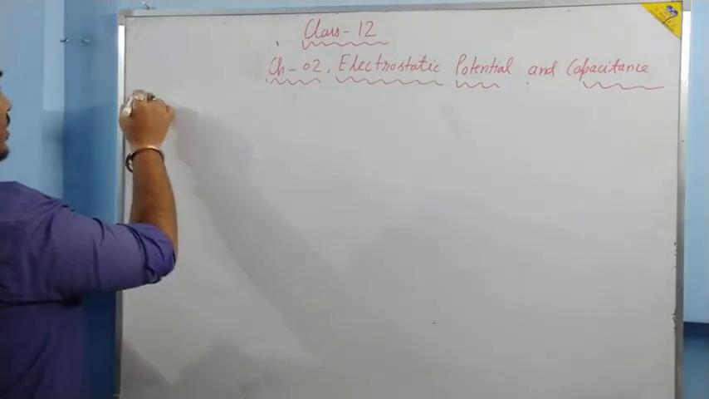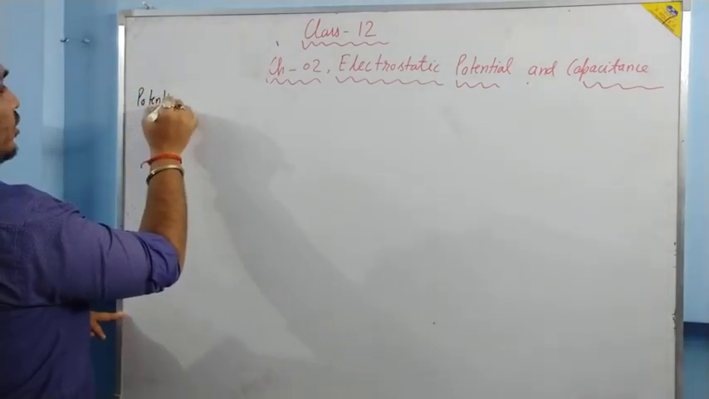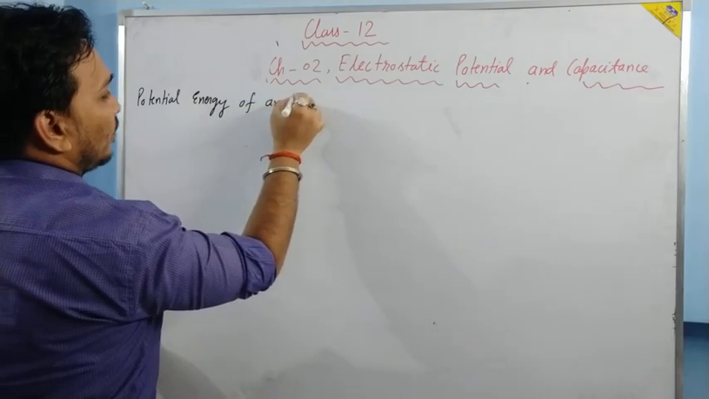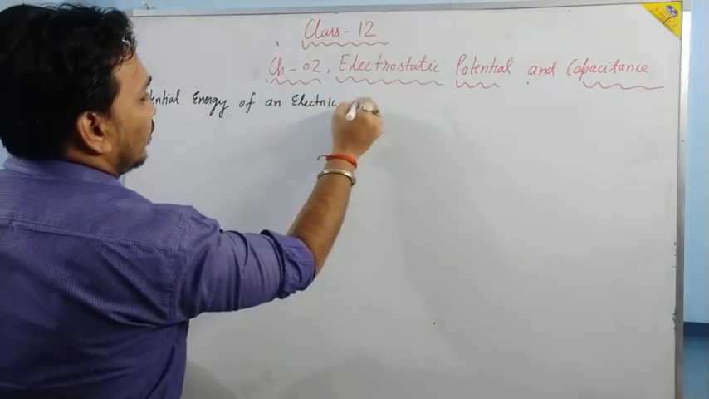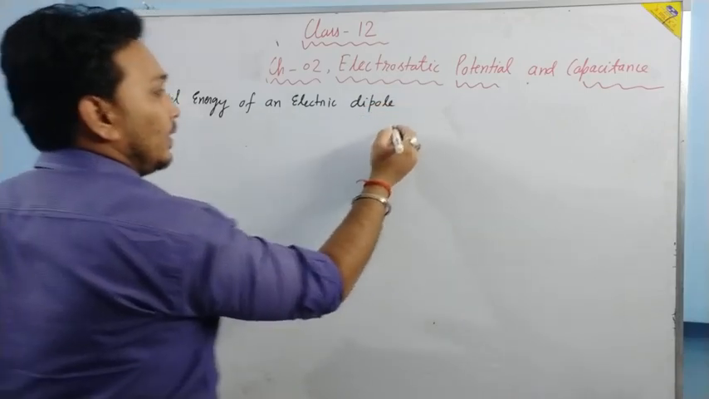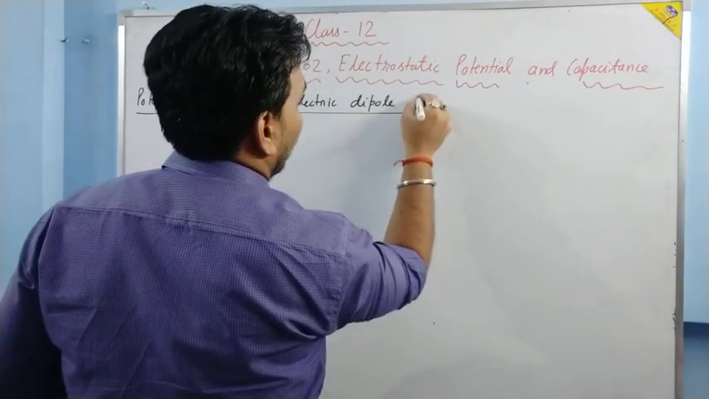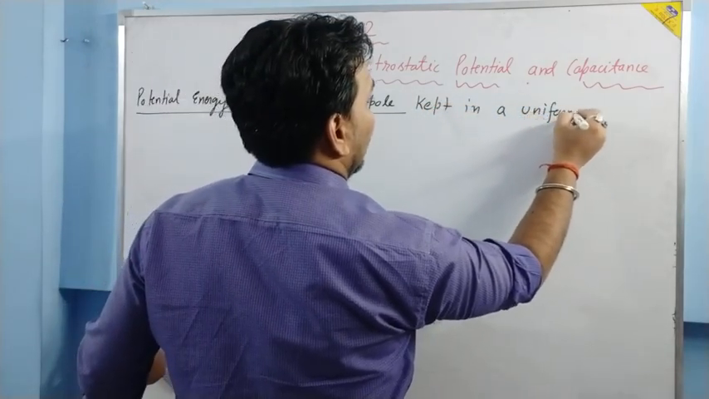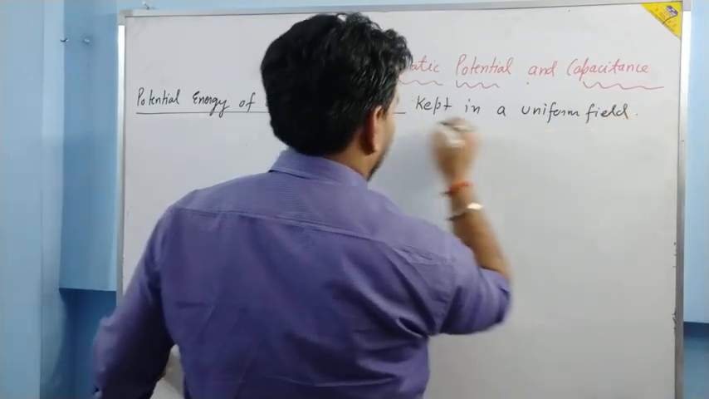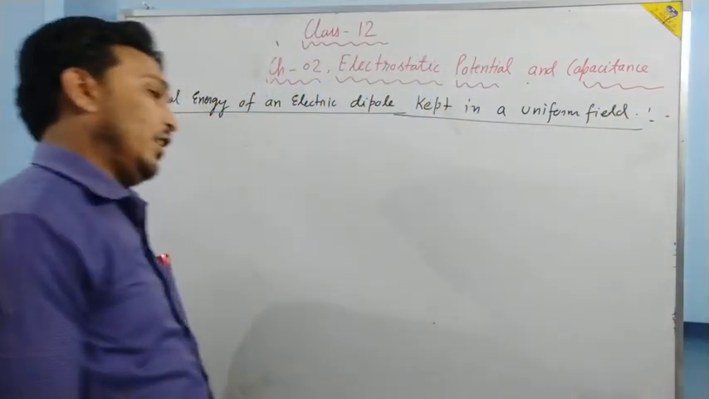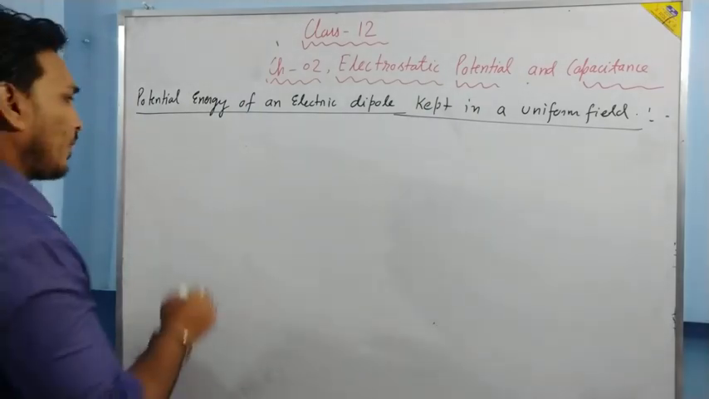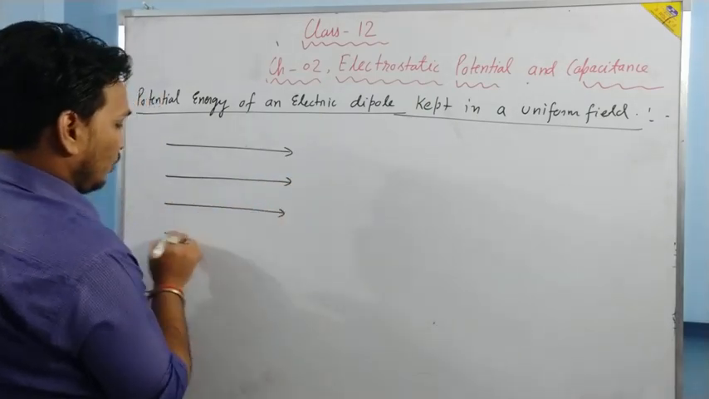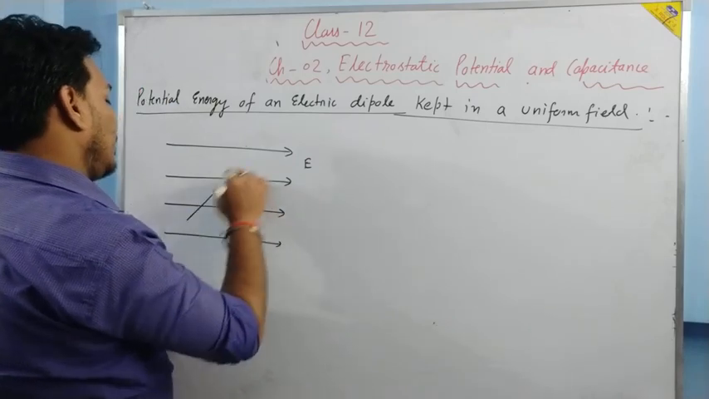Okay, the next topic is potential energy of an electric dipole kept in a uniform field. Potential energy of a dipole kept in a uniform field. Okay, let us do it. Suppose in a uniform electric field, there is a dipole.